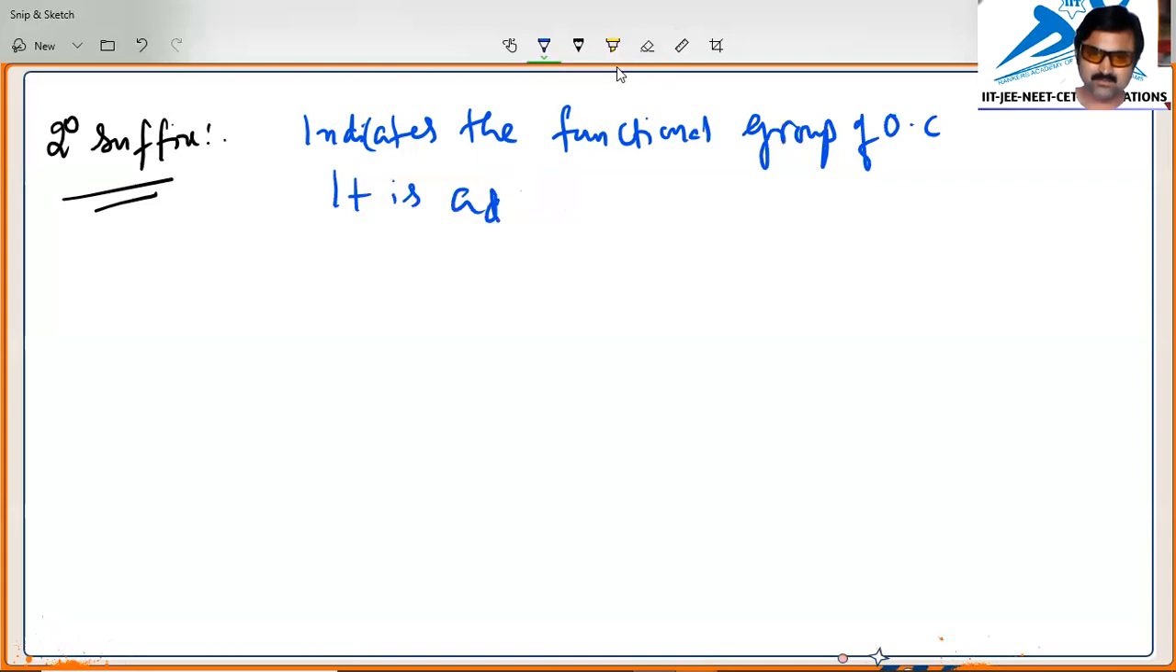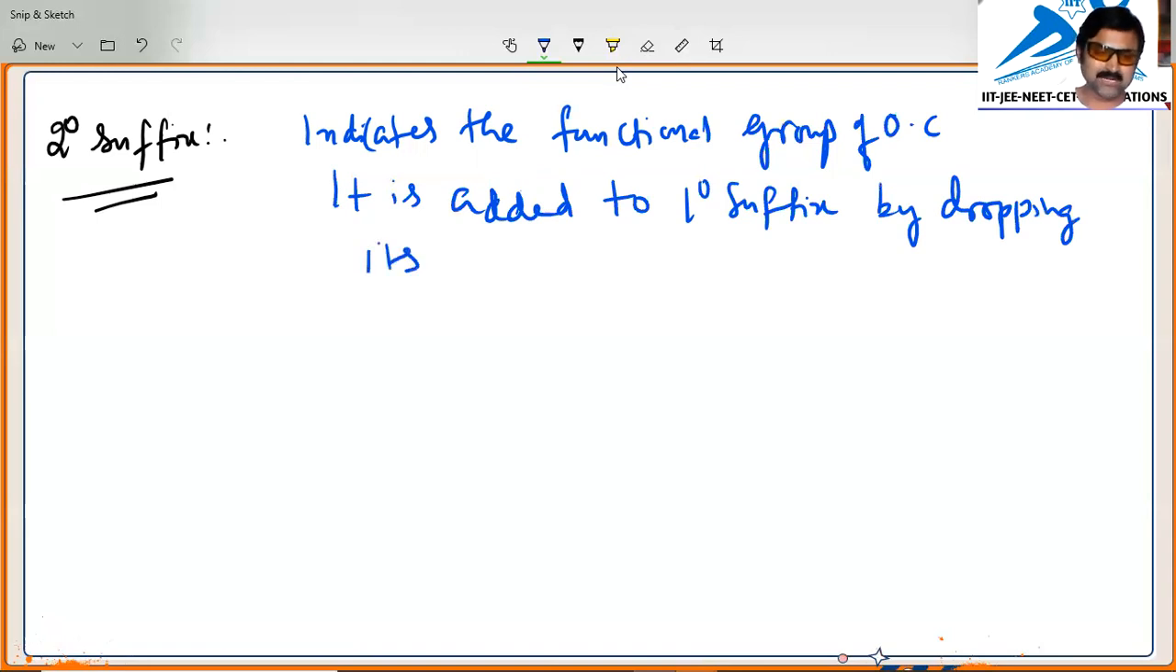This is added to the primary suffix by dropping its terminal E. So which terminal E will be dropped here? That primary suffix terminal E is dropped. For example, in A-N-E, the last E we will neglect when we find a secondary suffix.